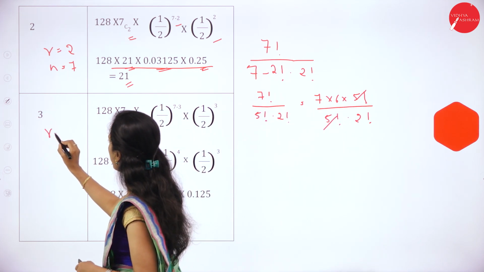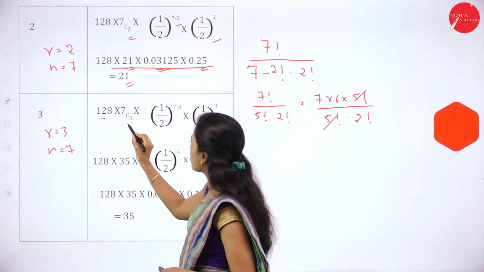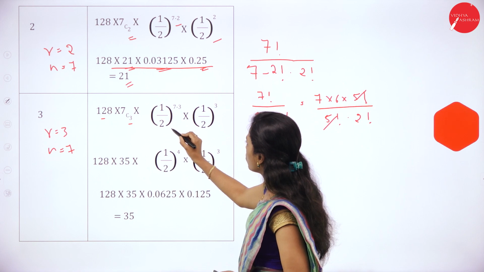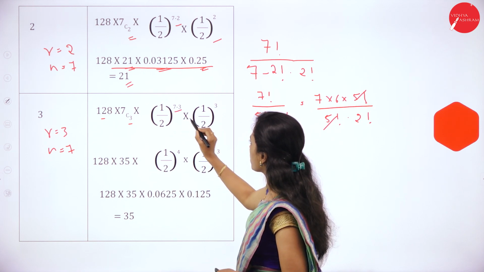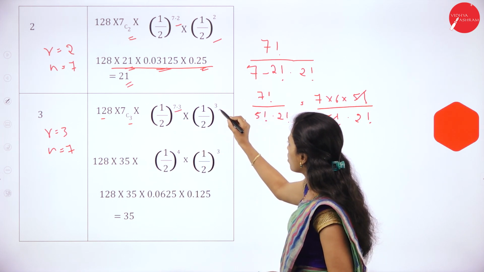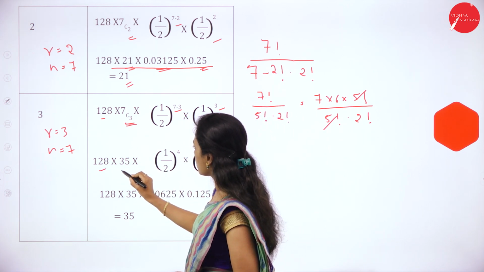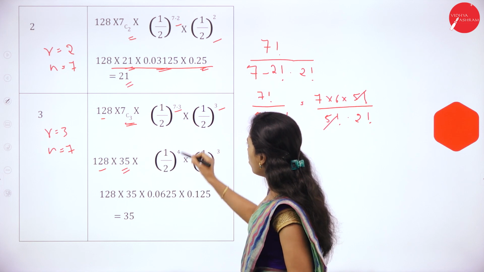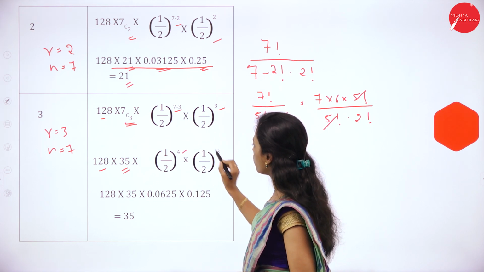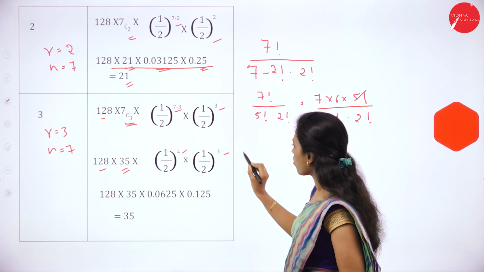Then r is equal to 3, n is equal to 7. 128 into 7C3 into (1/2)^(7-3) into (1/2)^3. So 128 into 7C3 is 35. (1/2)^(7-3) is (1/2)^4, and then (1/2)^3.